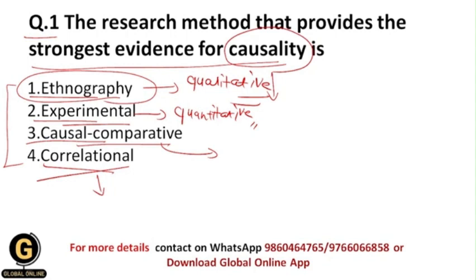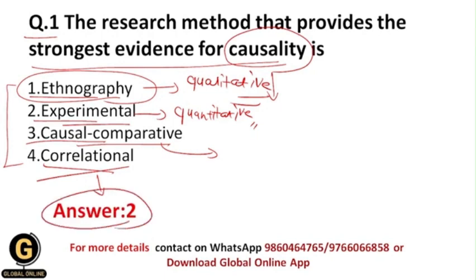Correlation is nothing but whenever we decrease or increase the amount of one variable, then because of that there will be a decrease or increase in the amount of the other variable. That we call correlation, because the values of those variables are correlating with each other. And that's why the correct answer for this question is second, that is experimental research method.